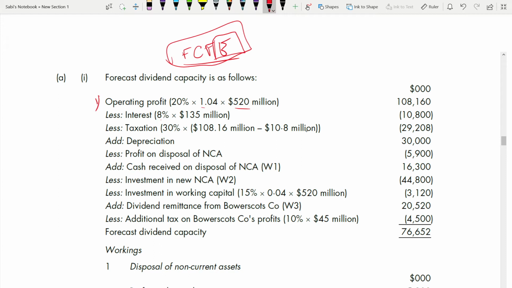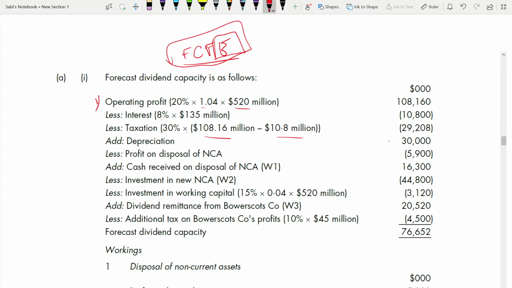Now let's go to tax. Tax is 30% on what? Operating profit minus your interest. Tax is 30% in the parent company. Add depreciation. Remember, depreciation is a non-cash item. You want to find cash, right? Dividend capacity is basically finding cash, because you have to pay dividend from cash only, not from profit. So you have to add back the depreciation which was deducted to get the profit. Add that back to get cash flow.